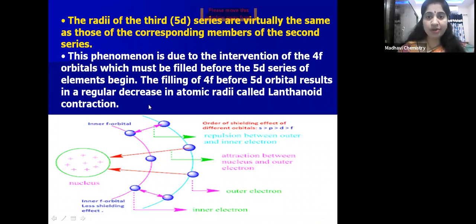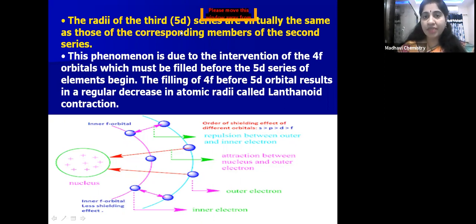Now what is lanthanoid contraction? Coming to the 5d series of elements, before filling into 5d, electrons will fill in 4f, the antepenultimate shell. That is from cerium to lutetium, the f block elements, lanthanoids, 4f with 14 electrons. 4f consists of 14 f electrons. So after filling 14 electrons in 4f, the electrons will enter into 5d.